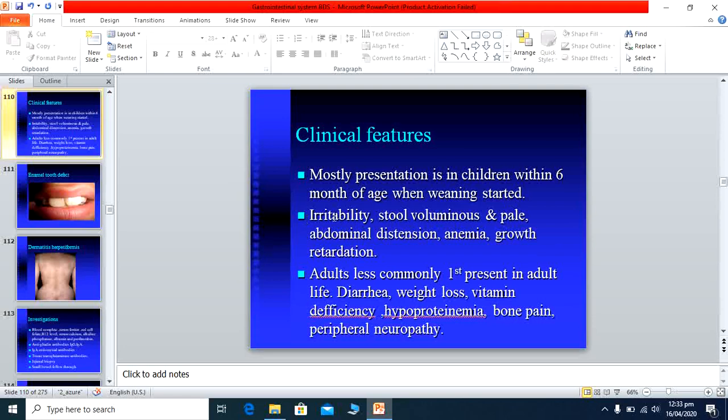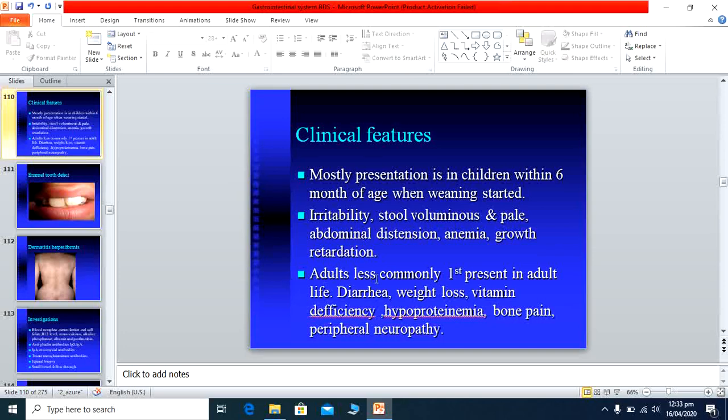Symptoms are irritability, stools in large quantity, they are pale, means patients have diarrheal symptoms, abdominal distension, anemia because of frequent diarrhea, the food contents are not absorbed, and growth retardation because the child is not getting proper nutrition due to the diarrhea.